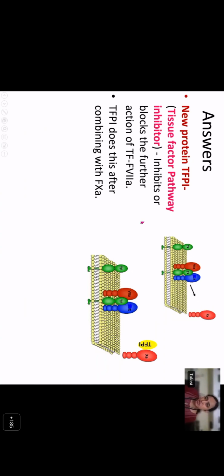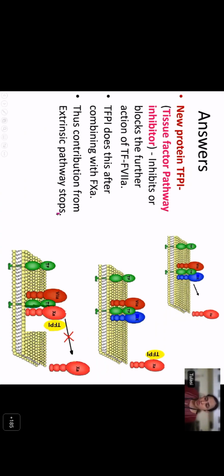So what happens is, once a tissue factor factor 7 complex forms, it activates 10 to form 10A. As soon as 10A is formed, it forms a complex with TFPI, and together they form a quaternary complex and inhibit further contribution or extension of the extrinsic pathway.